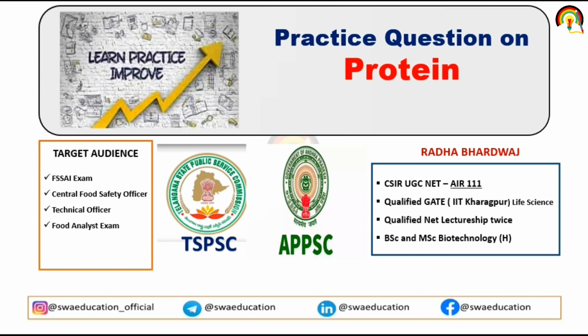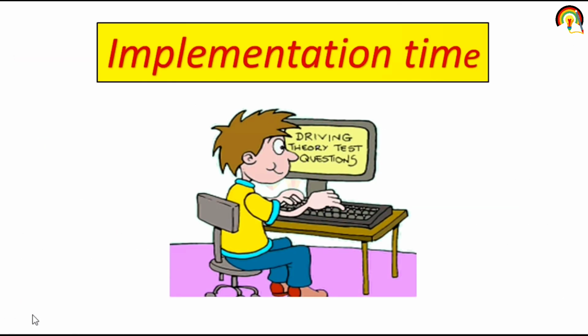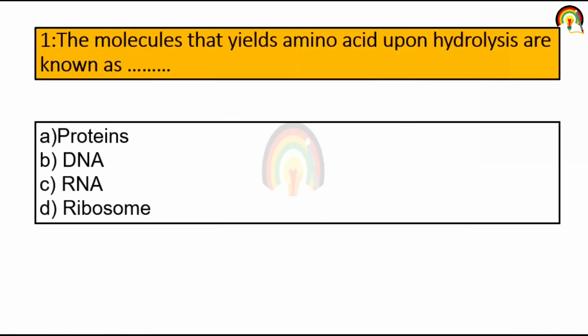And today we are going to practice certain questions on the topic that is protein. We already practiced questions on carbohydrate, and this topic is mainly from the food chemistry unit. So the first question is, the molecule that yields amino acid upon hydrolysis is known as.